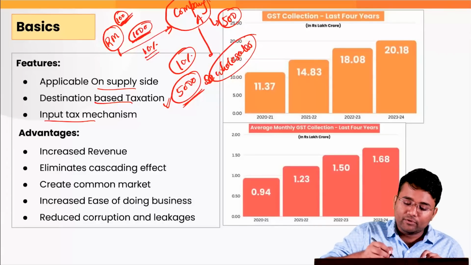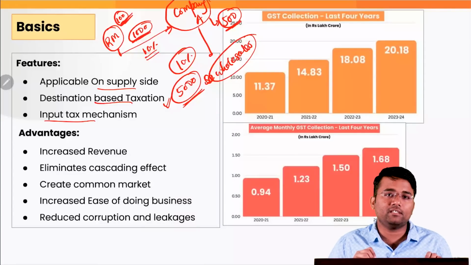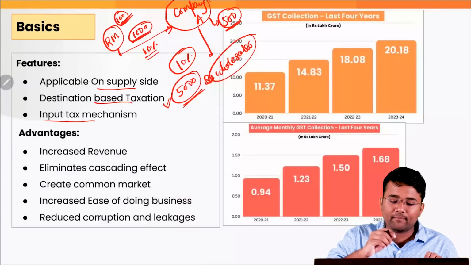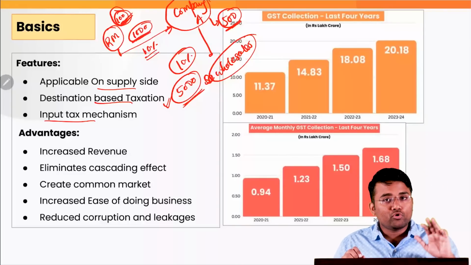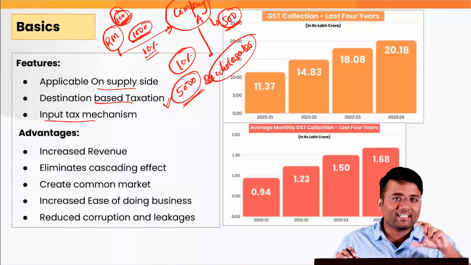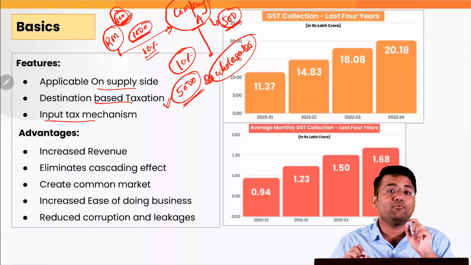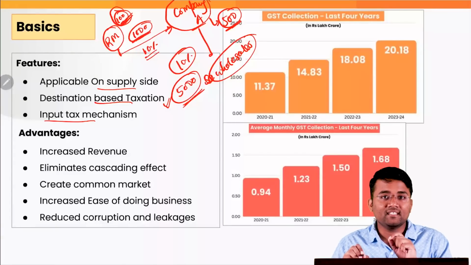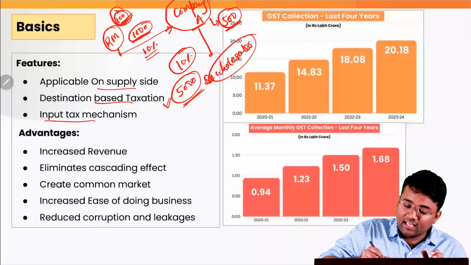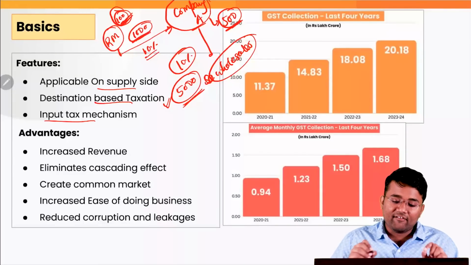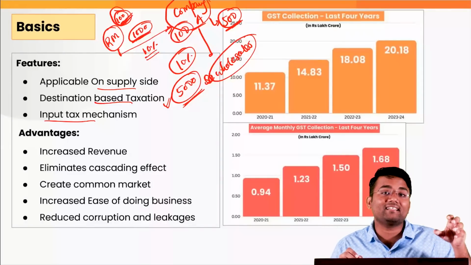If company A is going to pay 500 rupees, in a way it is also paying 10% tax on this 100 rupees, which was tax that was already paid. So to eliminate this tax on tax, or cascading effect, what GST provides is that company A can avail a system of input tax credit mechanism. It means they can take back the tax that was already paid. So if company A is paying 500 rupees tax, by this mechanism of input tax credit they can get 100 rupees back because that was the tax that was already paid.